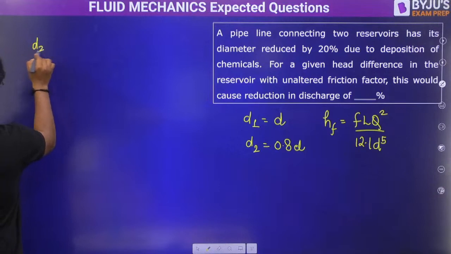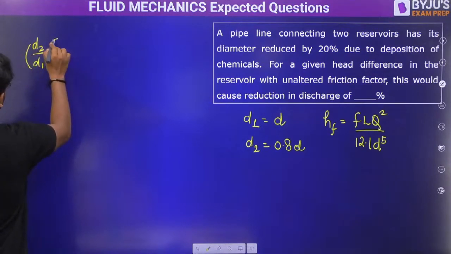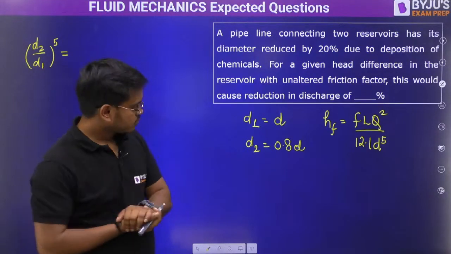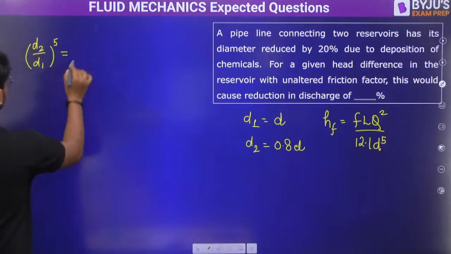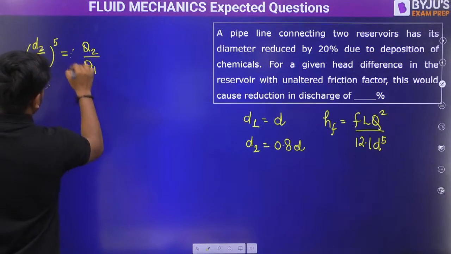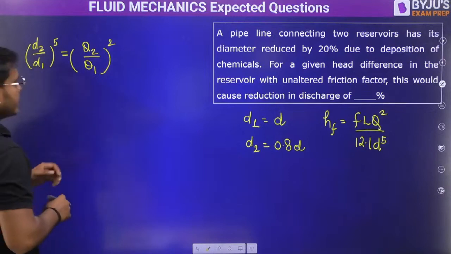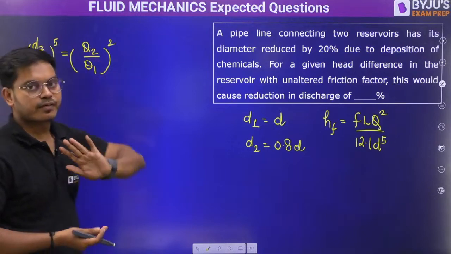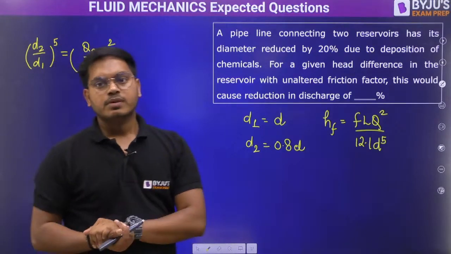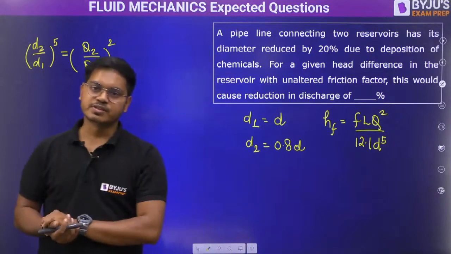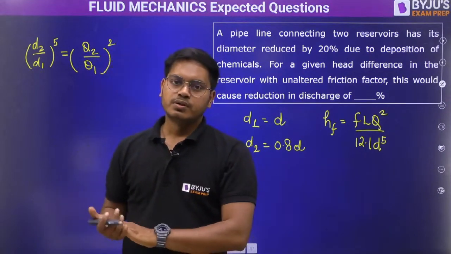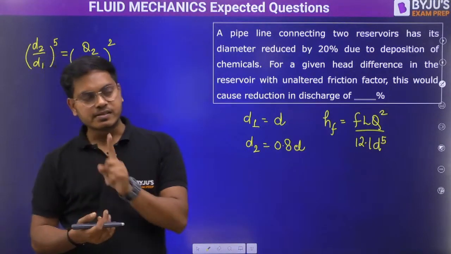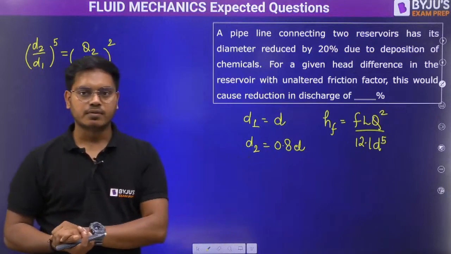So D2 by D1 raised to the power 5 will be equal to how much? Q2 by Q1 power 2, right? We have to find out Q2 in terms of Q1 basically. Incrustation, yes, incrustation is the one thing that happens if there is more basicity. That is the reason why we do the recarbonation, so that there is no zero hardness in that method.